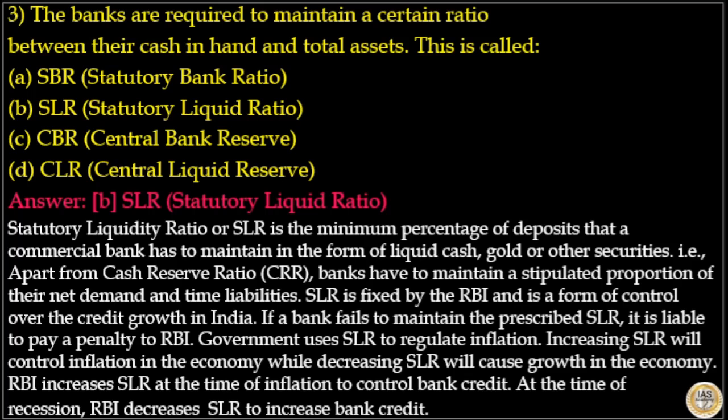Government uses SLR to regulate inflation and fuel growth. Increasing SLR will control inflation in the economy, while decreasing SLR will cause growth in the economy. RBI increases SLR at the time of inflation to control bank credit. At the time of recession, RBI decreases SLR to increase bank credit. So here answer to this question is option B, SLR, statutory liquid ratio.